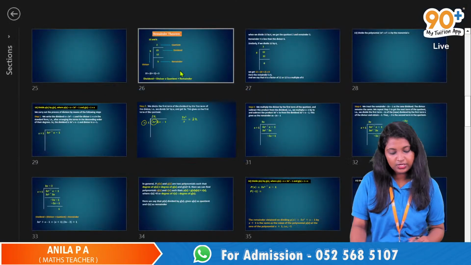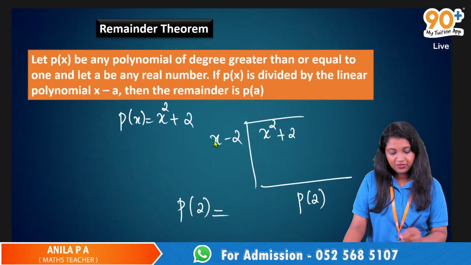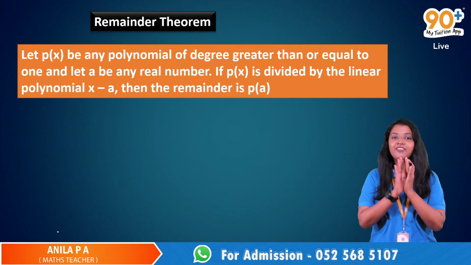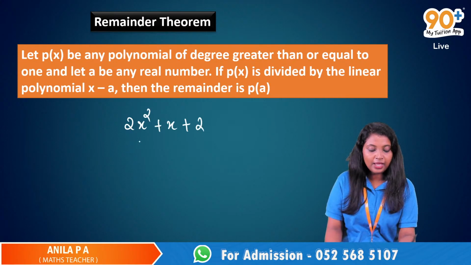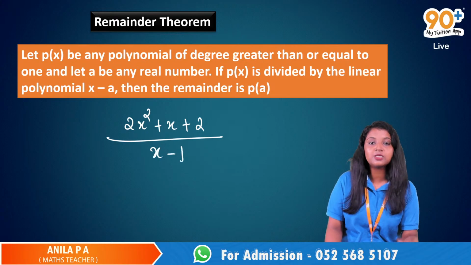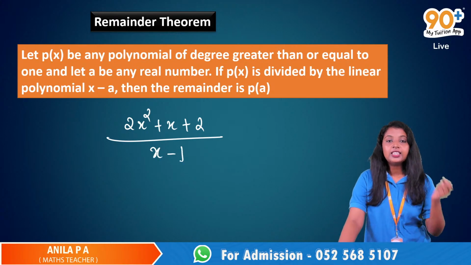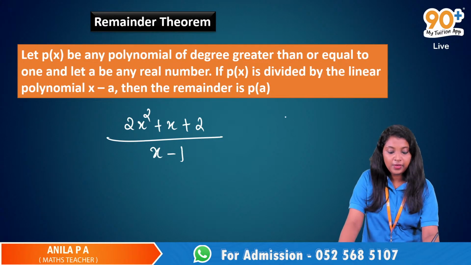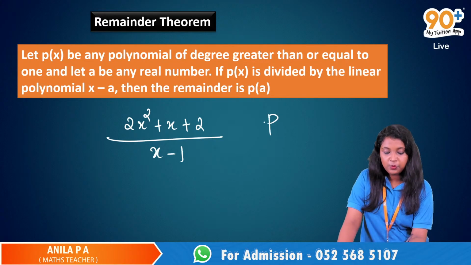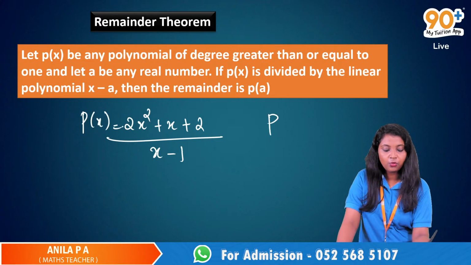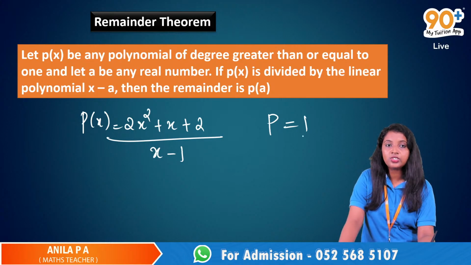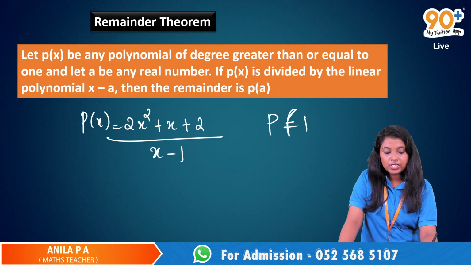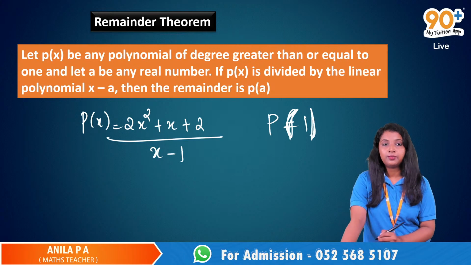Here, okay, it was x plus 1. Okay, just this one. We have any polynomial, say 2x square plus x plus 2, and I am dividing this polynomial by x minus 1. Then the remainder I obtain here will be the value of this polynomial at the point 1. Okay, I am dividing by x minus 1. So the remainder I get here will be equal to the value of this polynomial at the point 1.